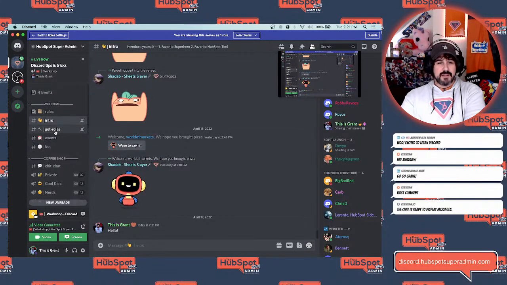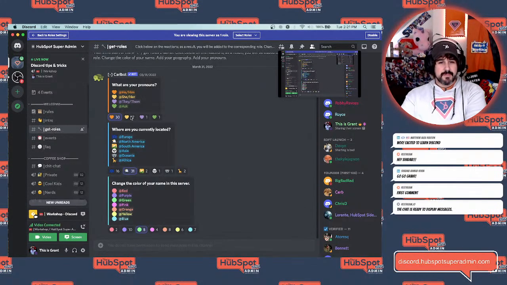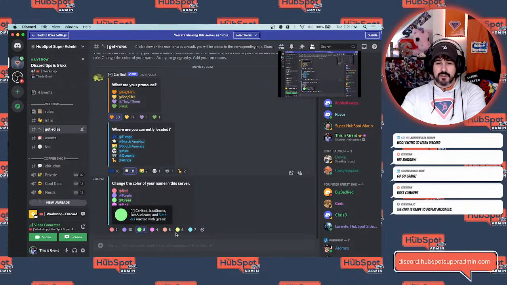If I click into get roles, this is where I can add my pronouns, my location, and I can change the color of my name. So if you look at my name over here where it says this is Grant, then instead of green, which I currently have it, I can click yellow and it changes to yellow. I can click blue and it changes to blue. I'm going to leave it purple right now. And again, this is read-only. These are reactions you can share, and it will update your profile accordingly.